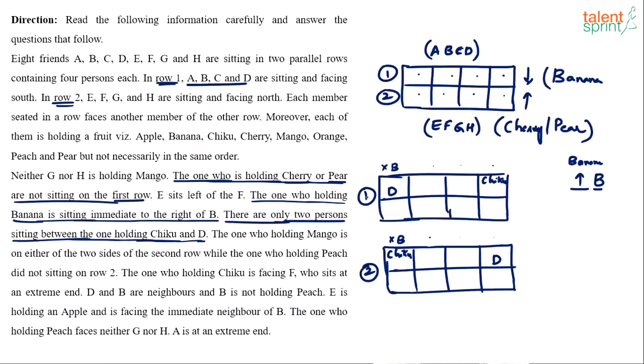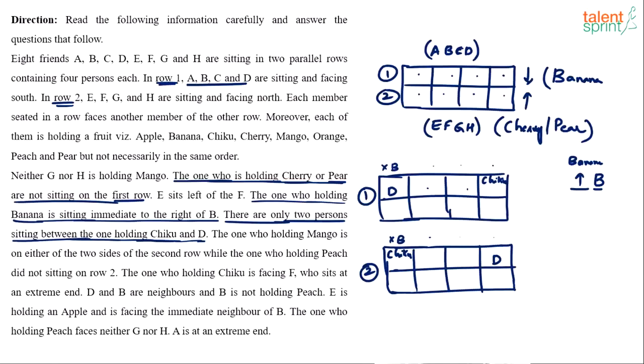So if you look at case number one now, there are multiple possibilities. You can take B here with D holding banana. B can come here with this person holding banana, or B can come in the last extreme position and banana can come here.